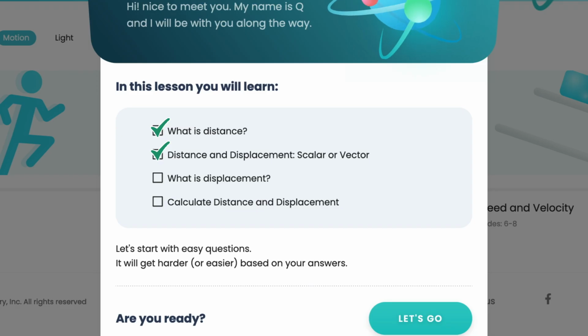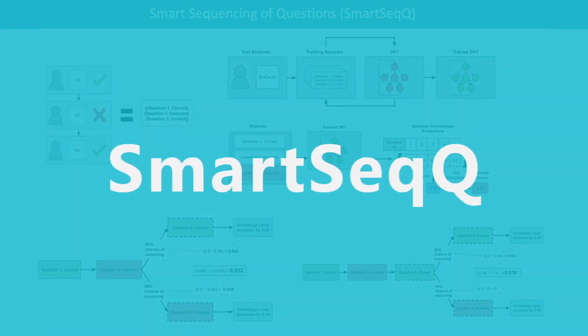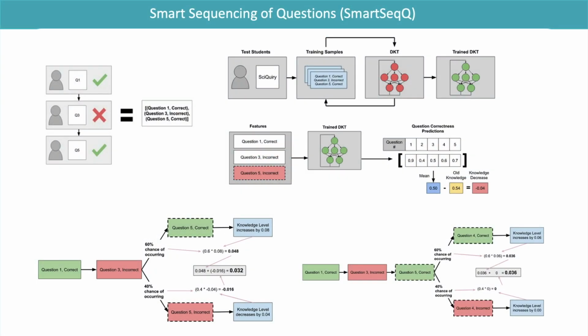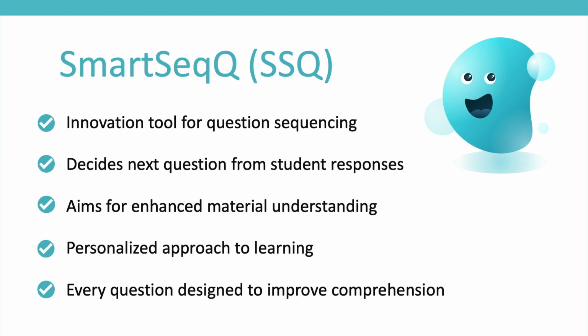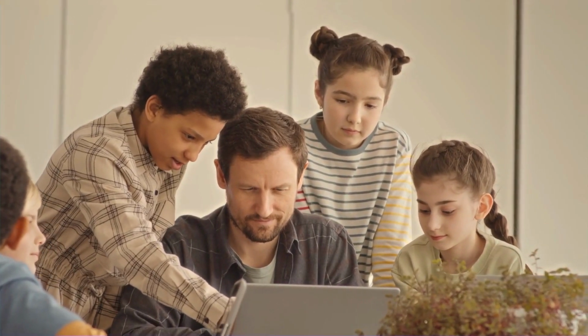We initiated the development of our own deep knowledge tracing algorithm, named Smart Sequencing of Questions. This innovative tool decides which questions to ask next, based on how students have been answering up to that point. The goal is to make sure every question helps the student understand the material better.